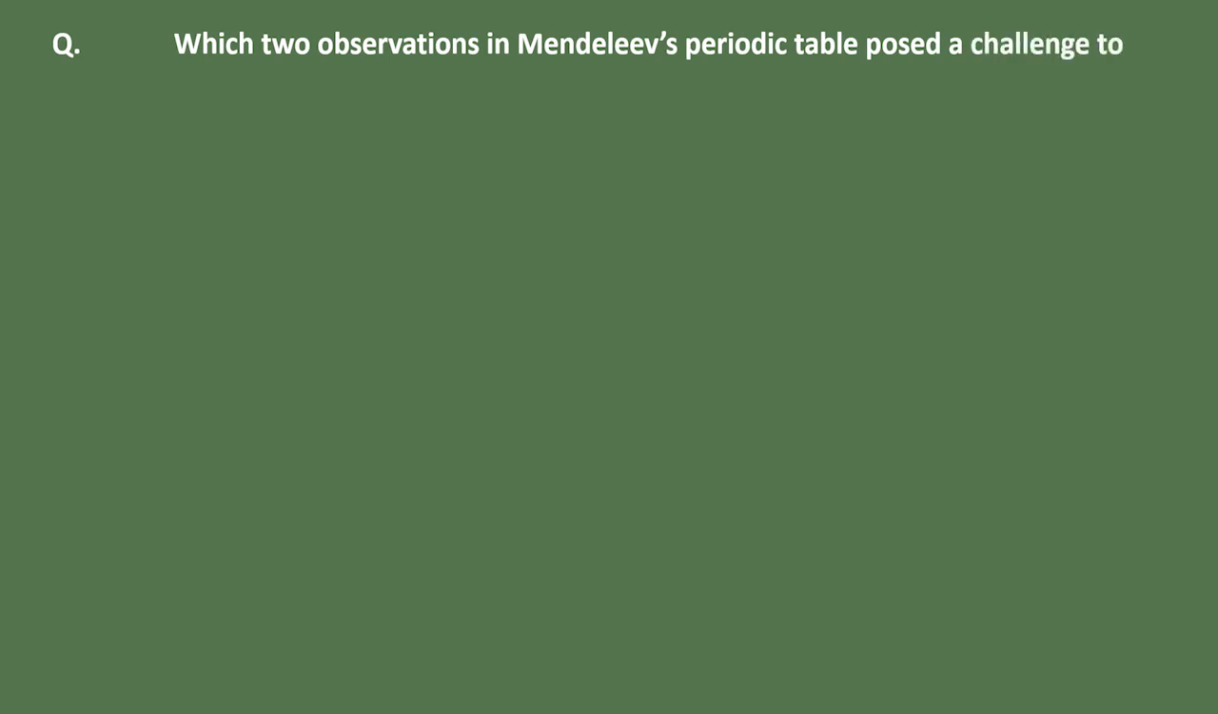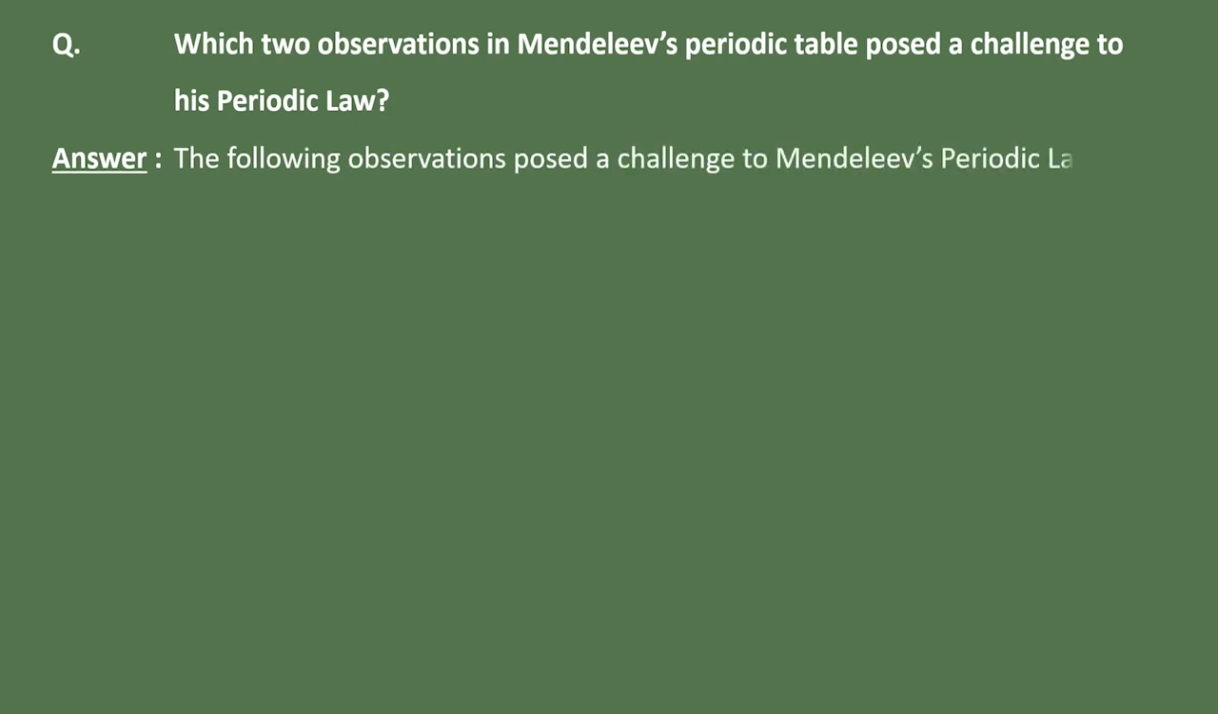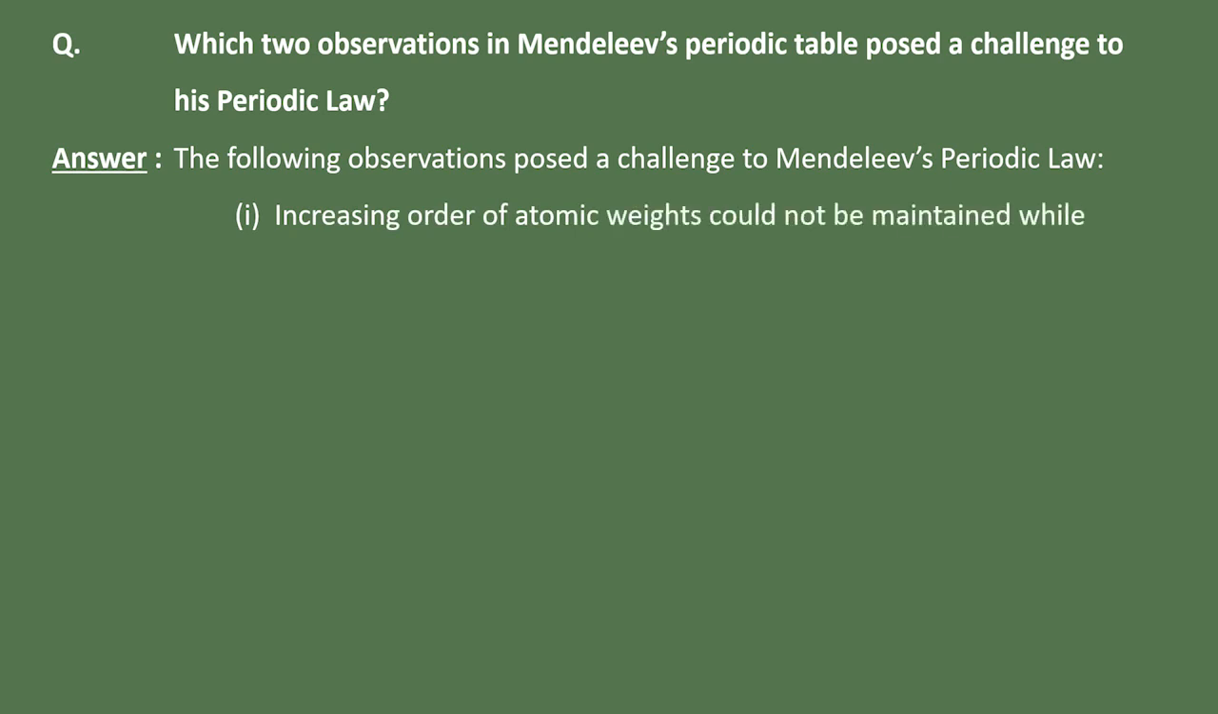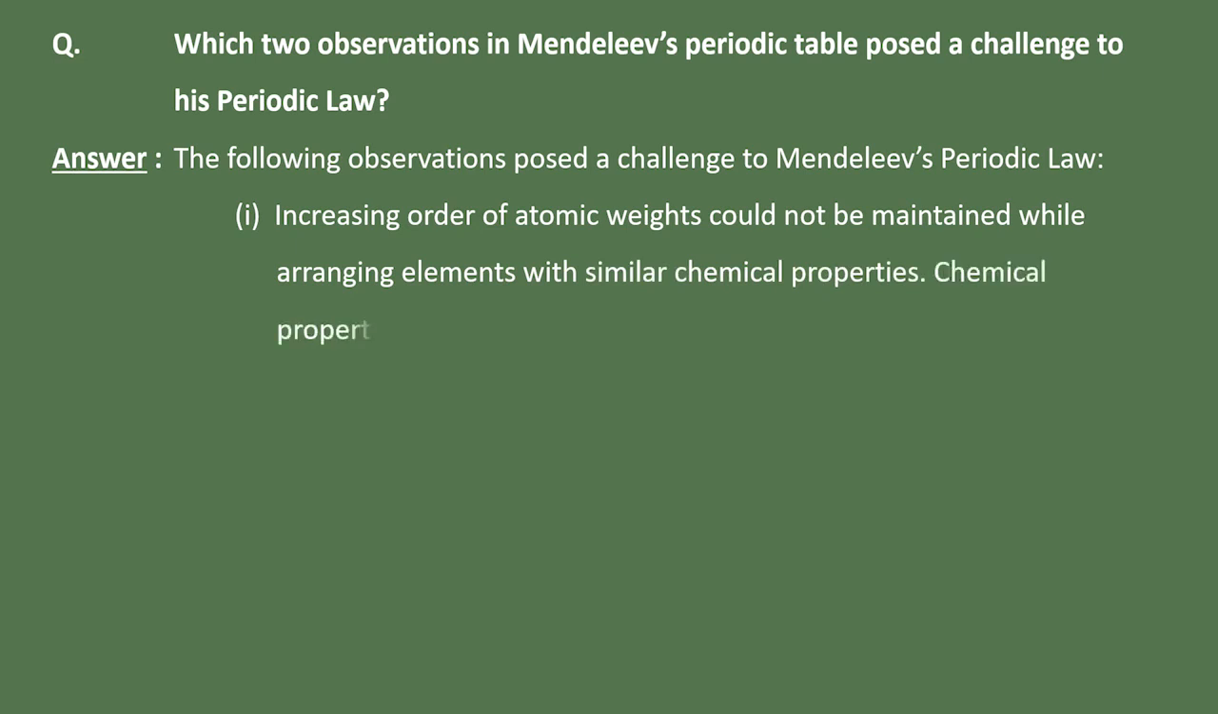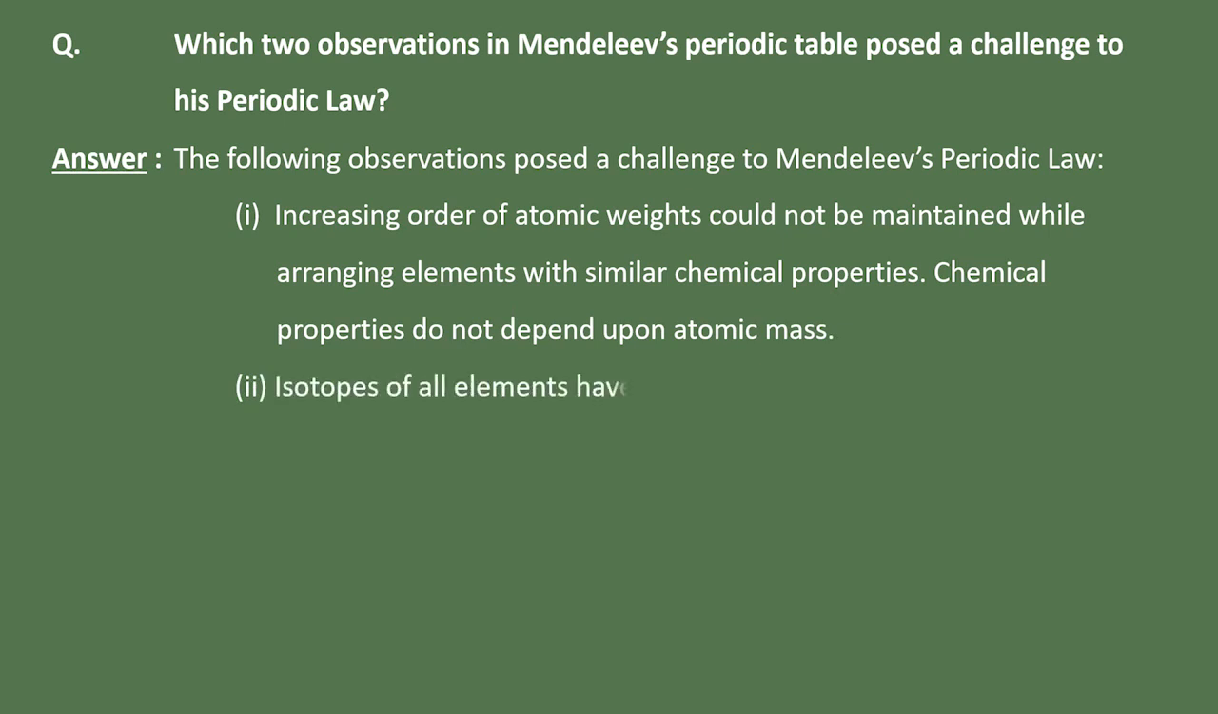Question: which two observations in Mendeleev's periodic table posed a challenge to his periodic law? Answer: the following observations posed a challenge to Mendeleev's periodic law. Increasing order of atomic weights could not be maintained while arranging elements with similar chemical properties. Chemical properties do not depend upon atomic mass. Isotopes of all elements have different atomic mass but the same chemical properties.